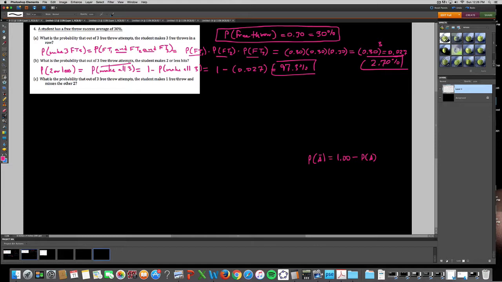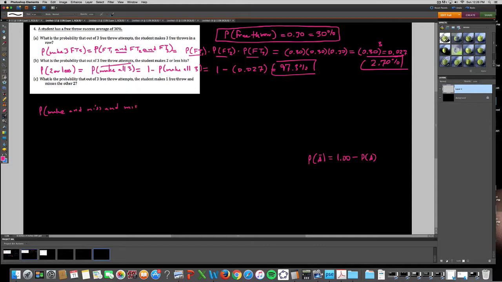Now letter C says, what's the probability that out of 3 free throw attempts, the student makes 1 free throw and misses the other 2? The way you have to look at it is this: the probability that they make, and then miss, and miss.